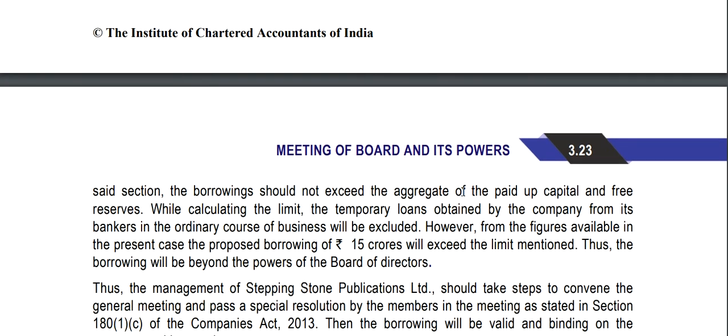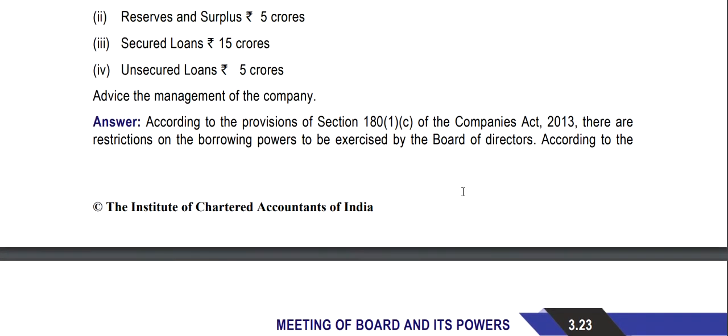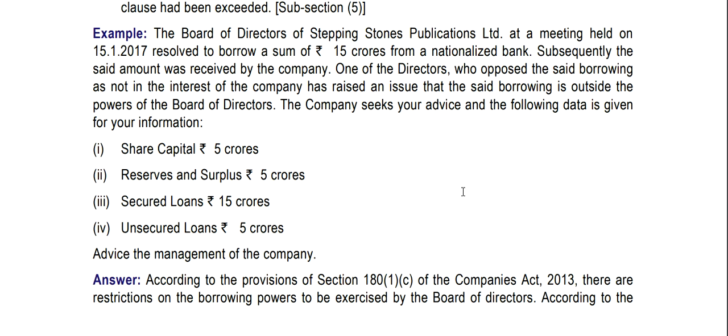Examples: the board of directors of Stepping Stones Publications Limited, at a meeting held on 15th January 2017, resolved to borrow a sum of rupees 15 crores from a nationalized bank. Subsequently, the said amount was received by the company. One of the directors who opposed the said borrowing as not in the interest of the company has raised an issue: the said borrowing is outside the powers of the board of directors. The company seeks your advice and the following data is given for your information.